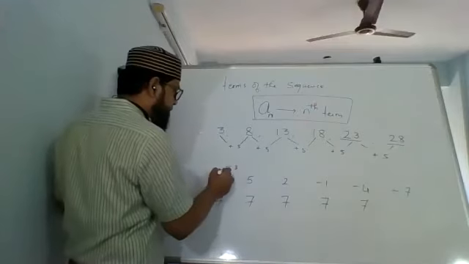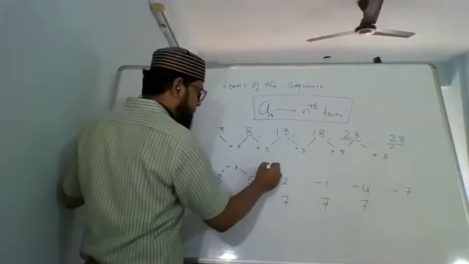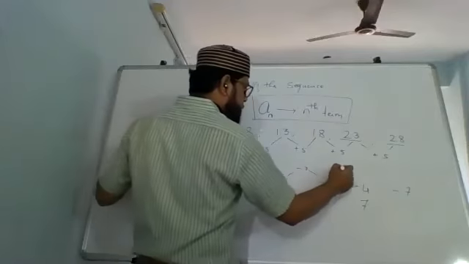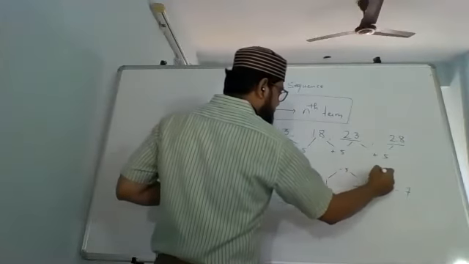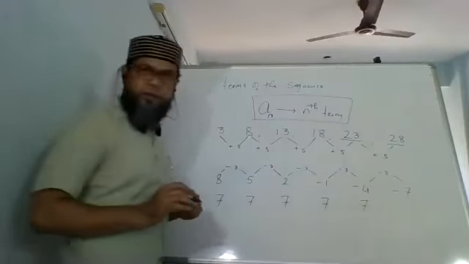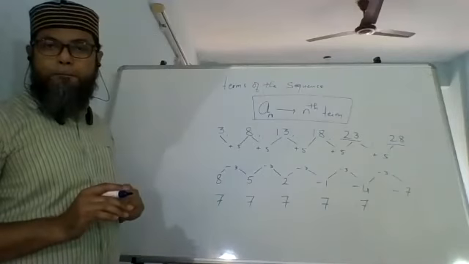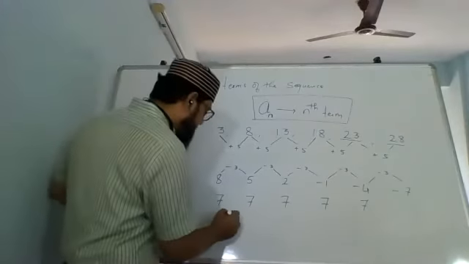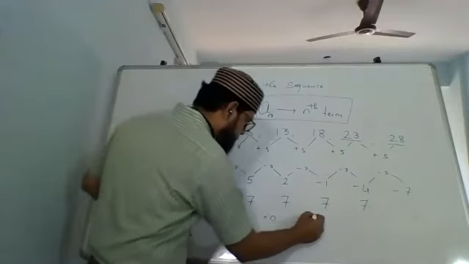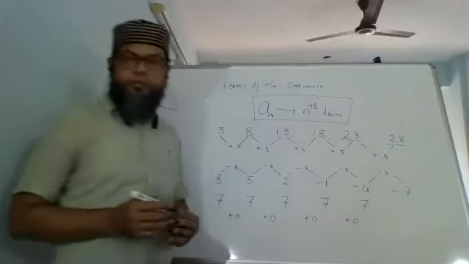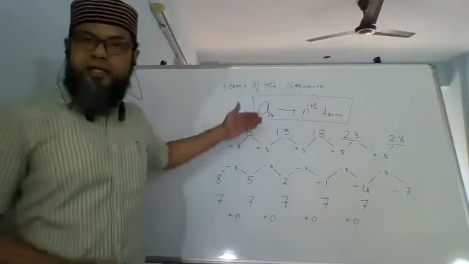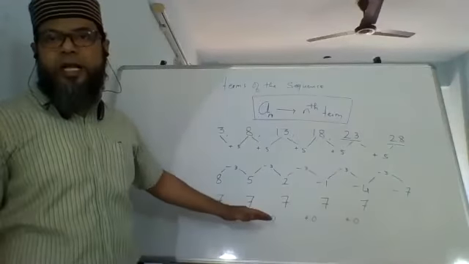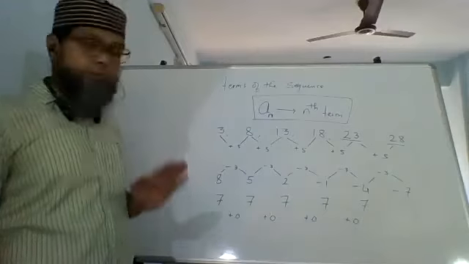From this, I subtracted 3. From this, I subtracted 3. Till here clear? And in this case, I added 0. So either I am adding something, or I am subtracting something, or it's constant. That means I'm adding 0.